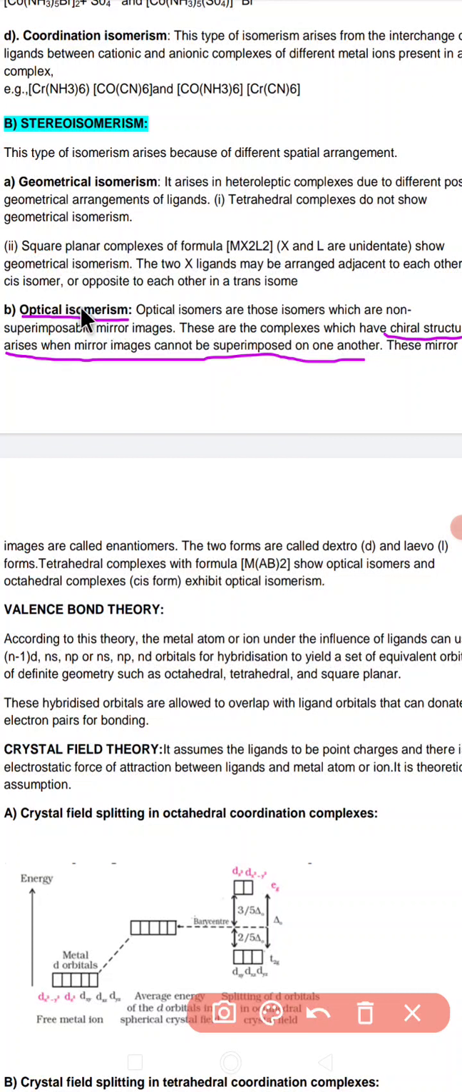These are the examples of optical isomerism. These mirror images are called enantiomers, and the two forms are called dextro and levo. If the rotation is towards the right, it is called dextro. If the rotation is towards the left, it is called levo. Tetrahedral complexes with the formula MAB2 show optical isomerism, and octahedral complexes also exhibit this type of optical isomerism. Is this part now clear?